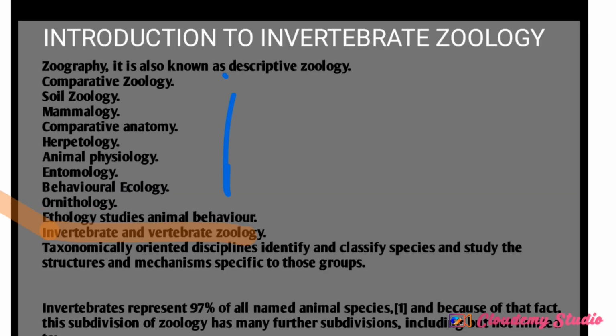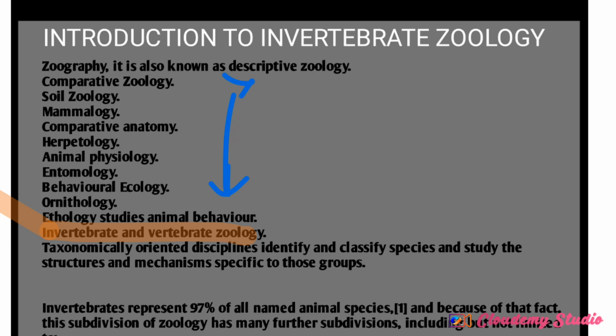For all these I listed, they are five. We have parasitology, which is the study of parasites, or let me say the study of protozoans and helminthes, the protozoans and helminthes that cause harm to other living organisms. That is parasitology. We have fishery and aquaculture. That's also a branch of zoology.